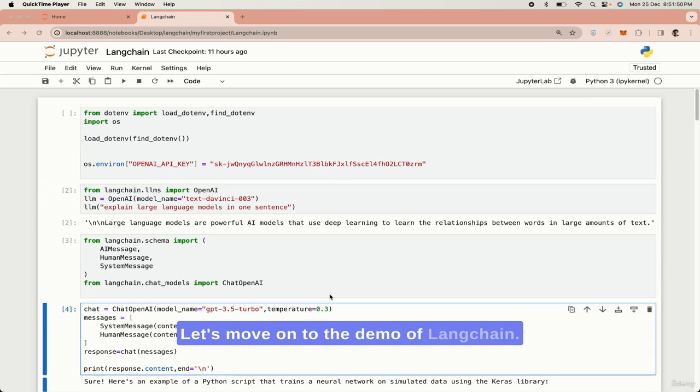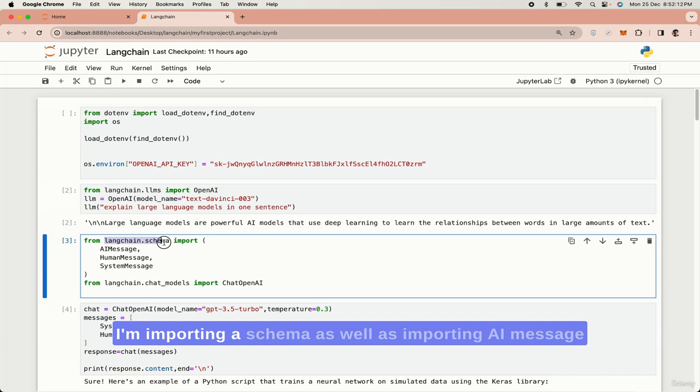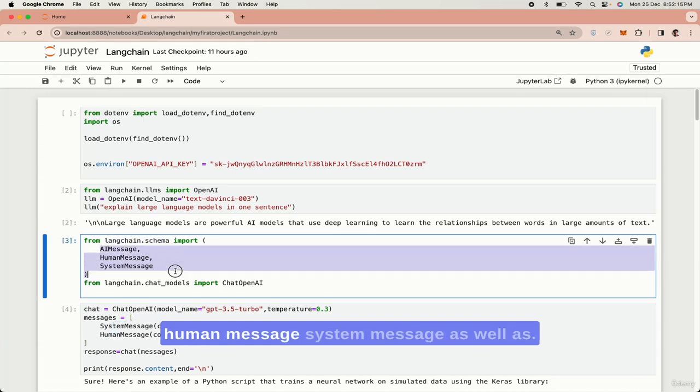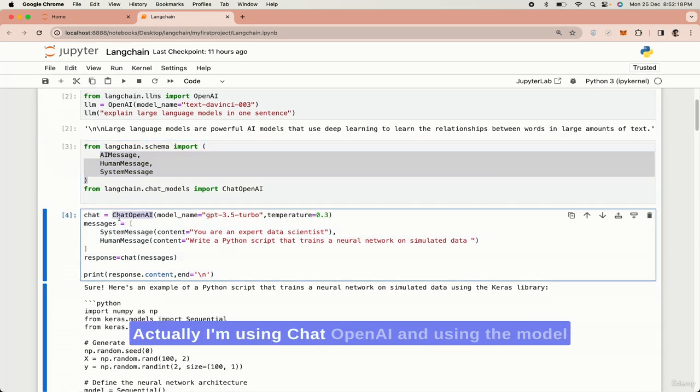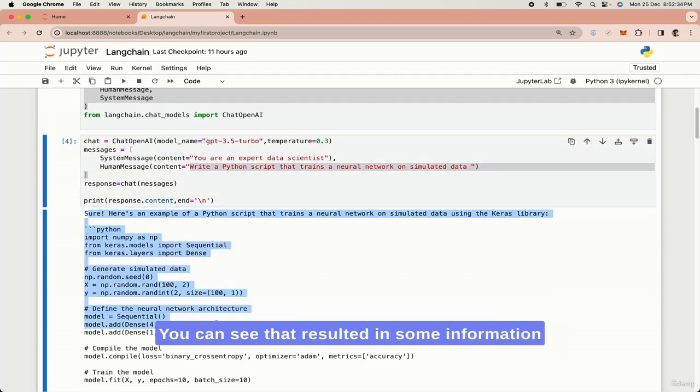Let's move on to the demo of LangChain, some of the functionalities. We will move on to the chat model. GPT 3.5 or GPT-4 are chat models. In order to chat with a chat model, we need to import a schema consisting of three parts in LangChain: AI message, human message, system message. If you see now, I'm importing a schema as well as importing AI message, human message, system message, and I'm using ChatOpenAI with the model name GPT 3.5 Turbo. And I'm sending the system message as you are an expert data scientist, and the human message as write a Python script that trains a neural network on simulated data. You can see that resulted in some information.